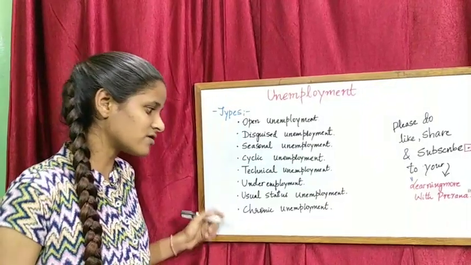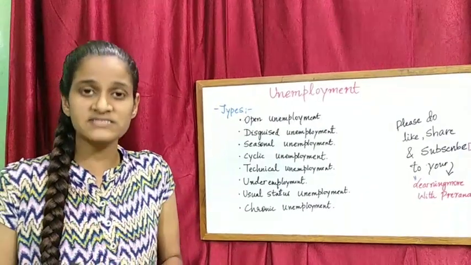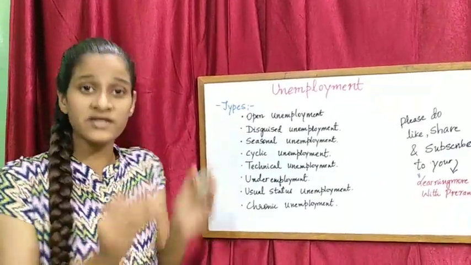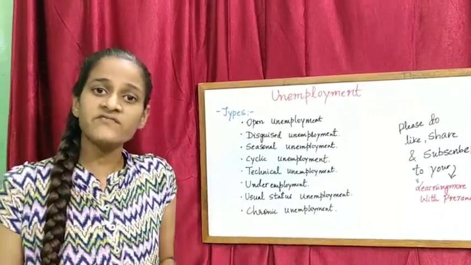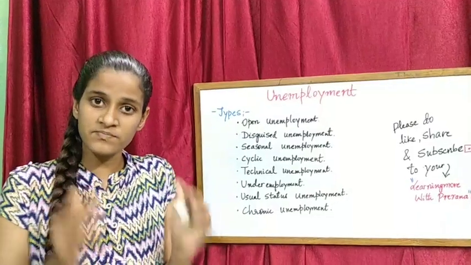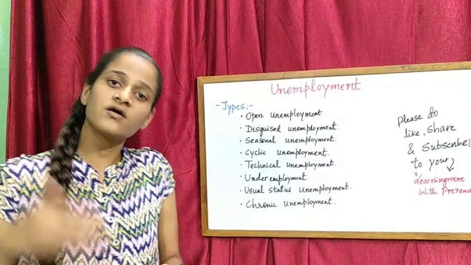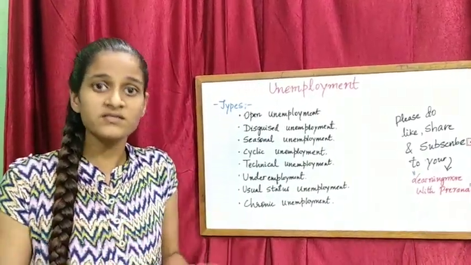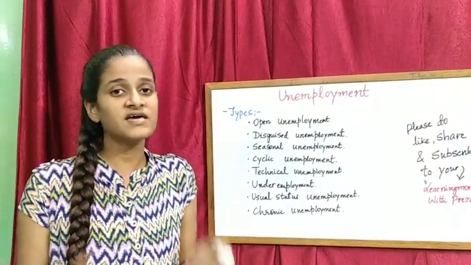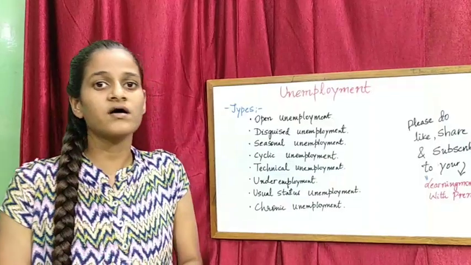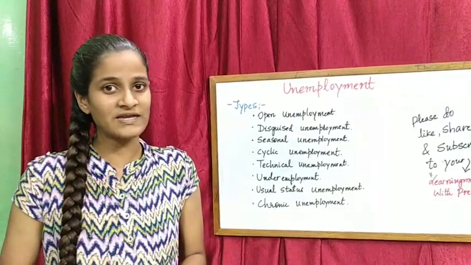And next we have chronic unemployment. Chronic and usual status unemployment are one and the same, but in usual status unemployment we have a particular period of time, that is, 365 days. When we come to chronic unemployment, it is the unemployed situation of a person who does not have a job for a longer period of time. It might be 1 month, or it might prolong to years together. So friends, here we don't have any proper time frame or duration for this type of unemployment. This is called chronic unemployment.